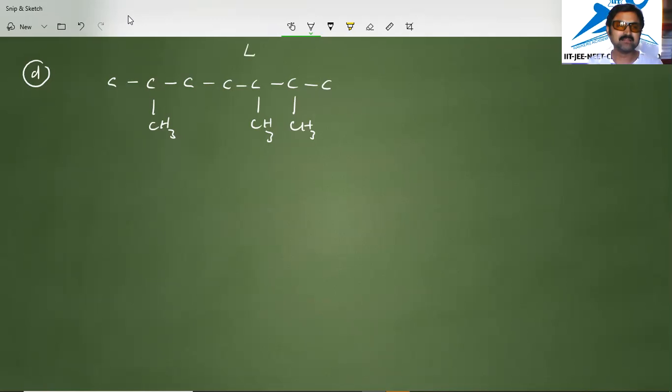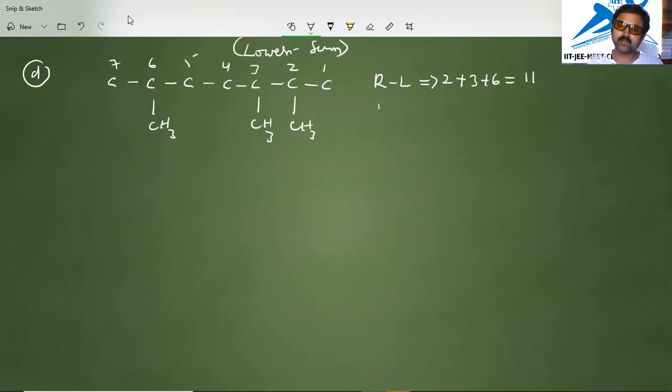Suppose this is the case, you have to give numbering from right to left. So it is 1, 2, 3, 4, 5, 6, 7. If you give numbering from right to left, the sum is 2 plus 3 plus 6, which is 11.